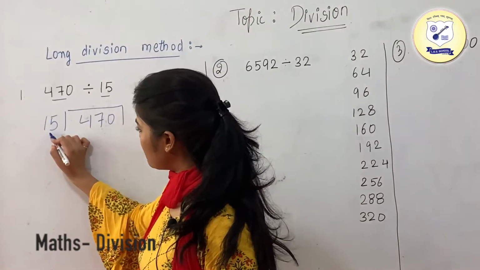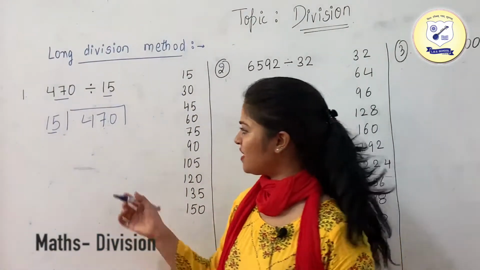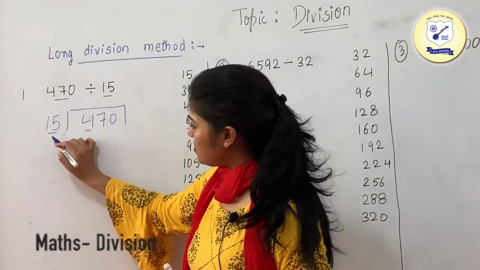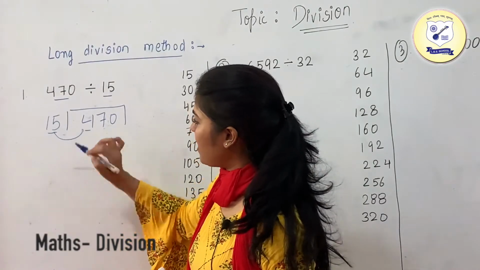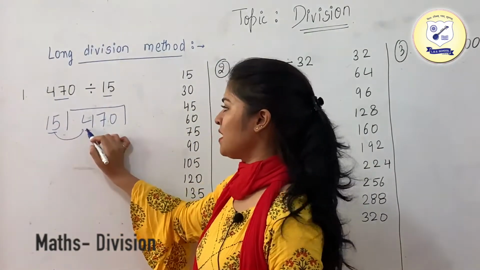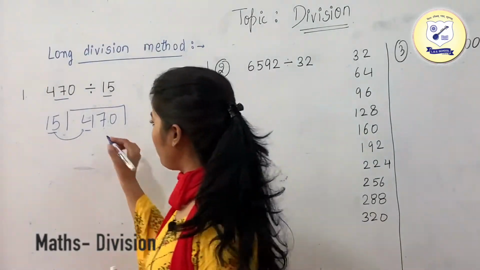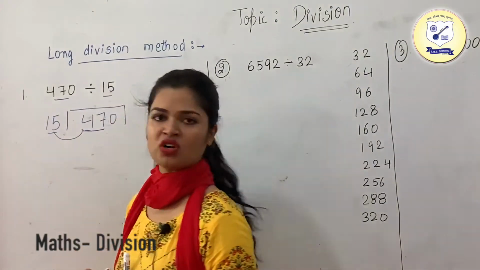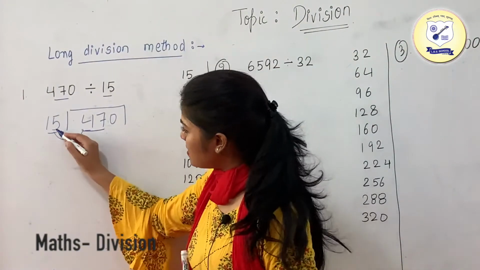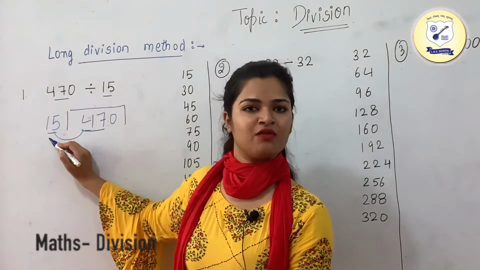First of all, just look at 15. As we were doing earlier, we were checking whether the numbers are smaller than this or greater than this or equal. So just look at this 15 and compare it with 4. As you can see, it is very clear that 4 is lesser than 15, so we cannot divide it. So what we are going to do is just take another number also. So we have taken 47 now, and this 47 is greater than 15, so yes, now we can divide it with 15.